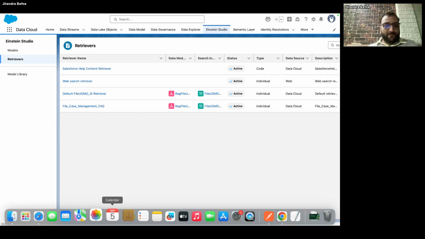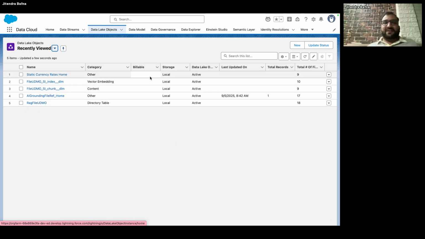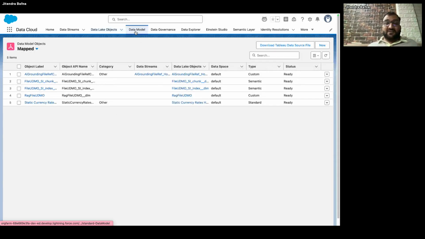Any question here? These are the things that get created once you upload the file. Make sure that these file UDMO files, these three, and the rec file UDMO, these four files, are active in the DLO and also active in the DMOs. They should be in ready status. Forget about the static currency rate, it's a default. We haven't added it. These four files are created, and make sure they are in the ready state to be used in our Agentforce.